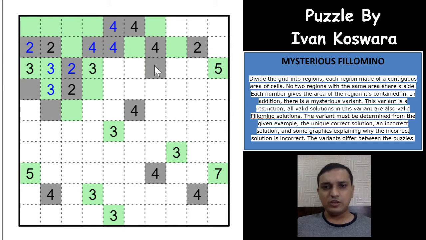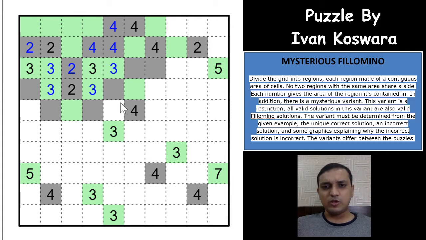Now this would have to be even, the 4 has to come out, this would have to be odd, so 3 is also fulfilled. This would have to be even. Okay, now this cannot be even then, because then you will have a 6 cell region with the 4 in it, not possible.